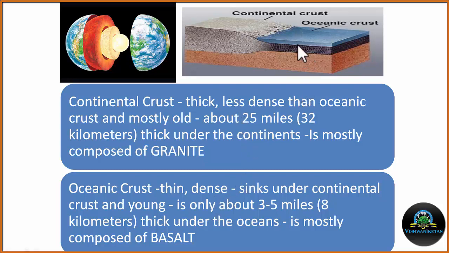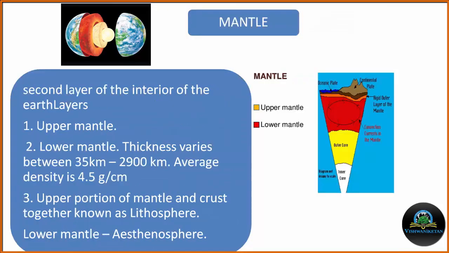The oceanic crust is thin and dense, sinks under the continental crust, and is believed to be relatively younger than the continental crust. It is about 3 to 5 kilometers, or up to 8 kilometers, thick under the ocean. The average composition of the oceanic crust is basalt.